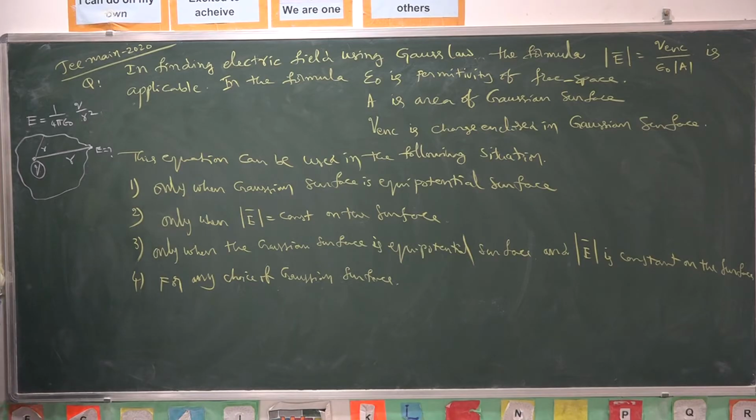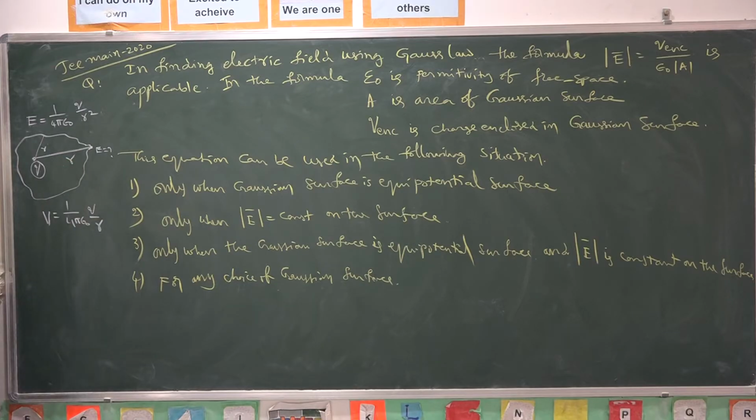At individual points, the strength of electric field is a fixed value. And one more point: an equipotential surface means the surface over which the potential is constant and the work done is zero for moving a charge from one point to another point. Each and every point should have constant potential. The value of potential is given by 1 by 4 pi epsilon naught Q by R.